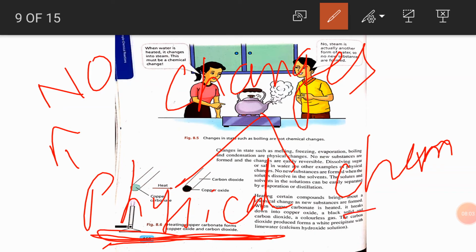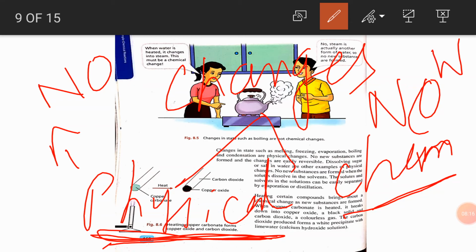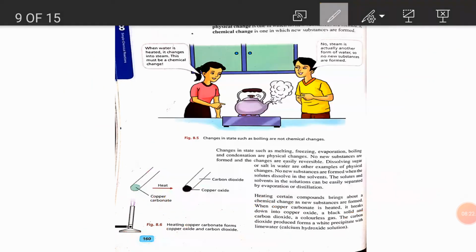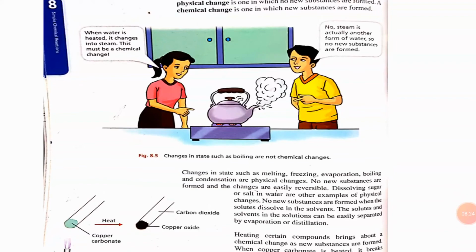Okay, what about chemical changes? In chemical changes a new substance is formed. This is the main difference between chemical and physical changes.